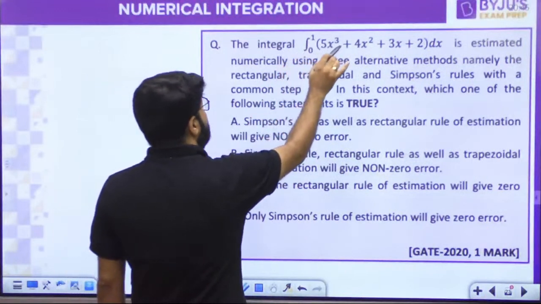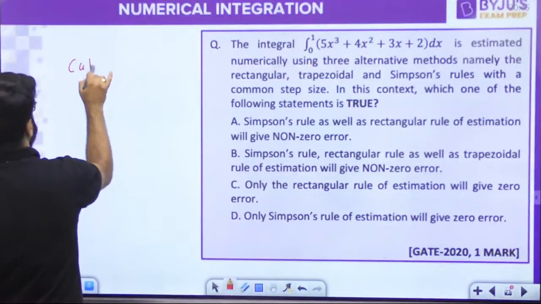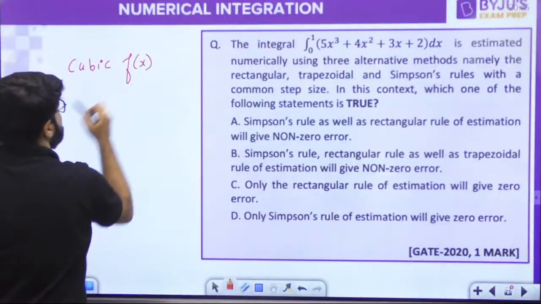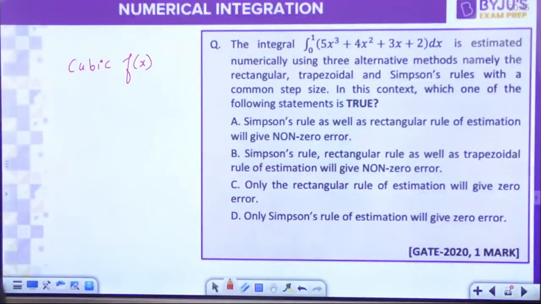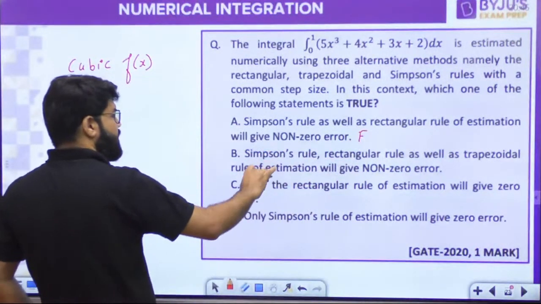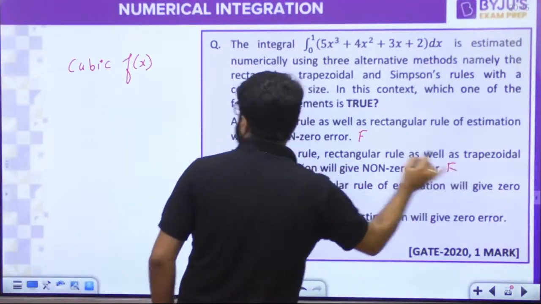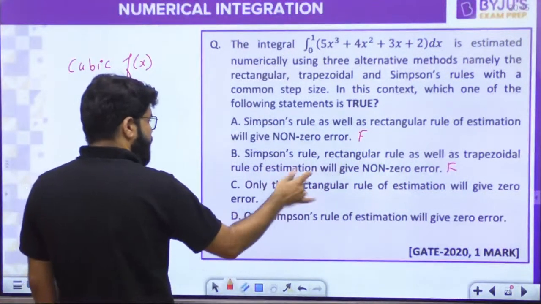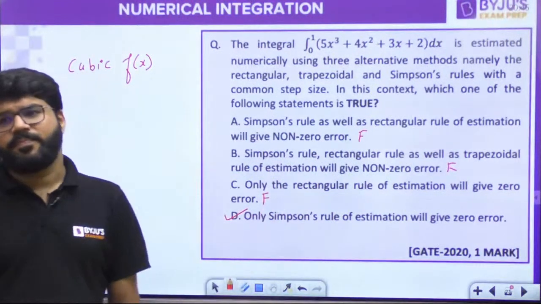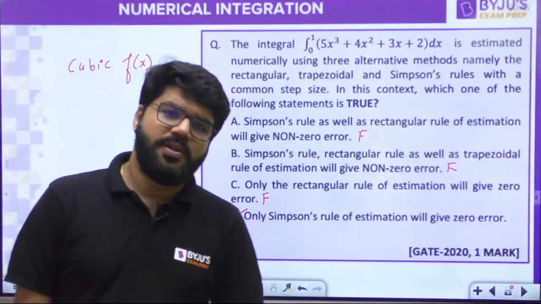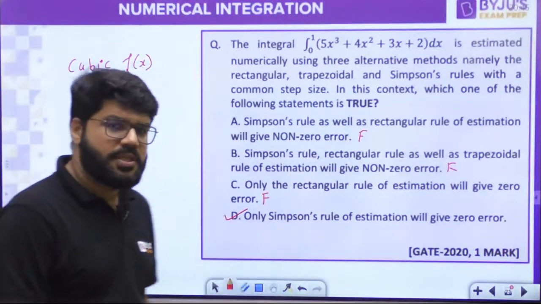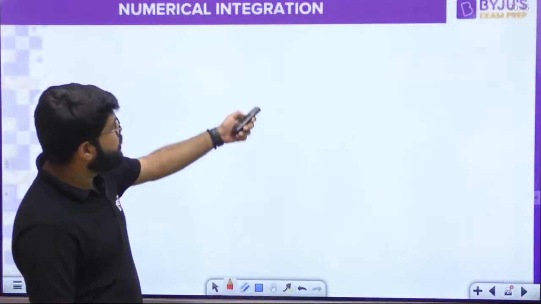नहीं. Simpson's cubic है ना? Since it is cubic, what is the function? It is the cubic function. So 0 error by Simpson's. This is wrong. False. Simpson's rule, rectangular as well as trapezoidal non-zero? नहीं, ये भी false. Simpson's तो 0 error देगा. Only rectangular? No, false. Only the Simpson's rule will give 0 error. Yes, sir. That's it. Cubic function है because. Option number D.